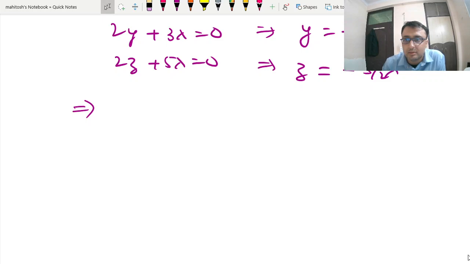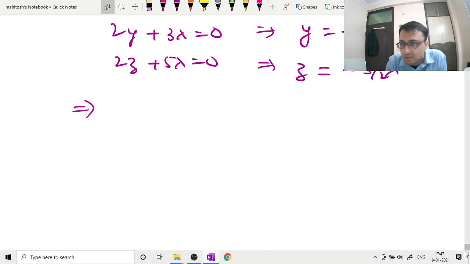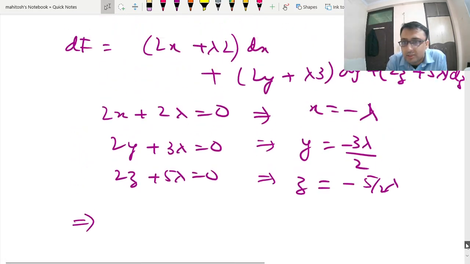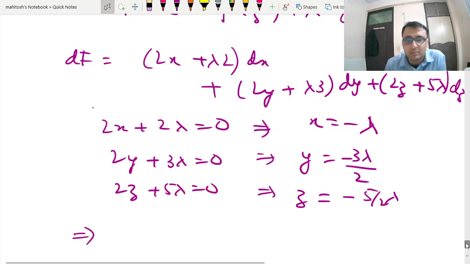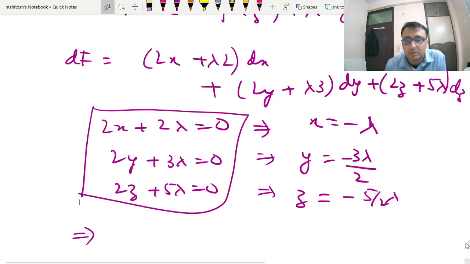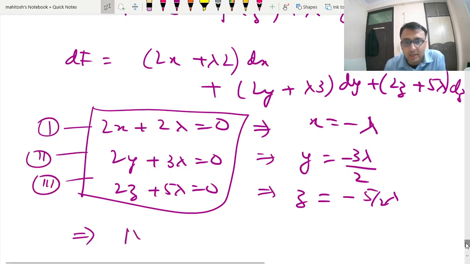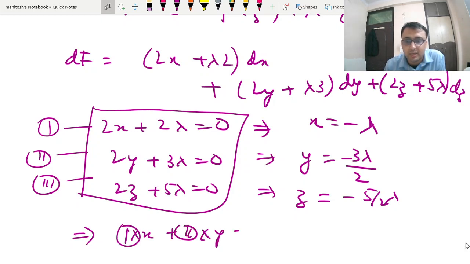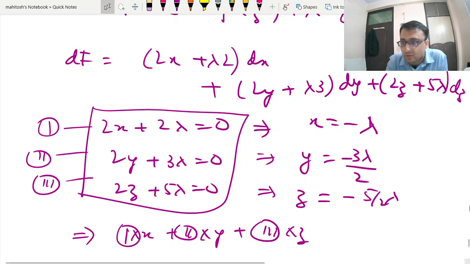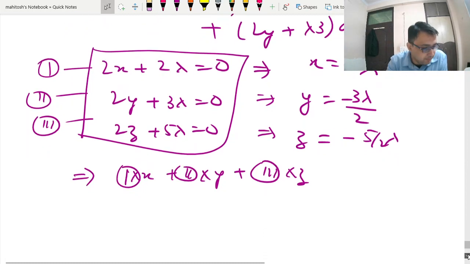Now if I call these equations 1, 2, 3, I'm supposed to manipulate these equations. So what I do, I multiply one equation with x, two equation with y, and add all of them. This is what we do to get the desired manipulation.